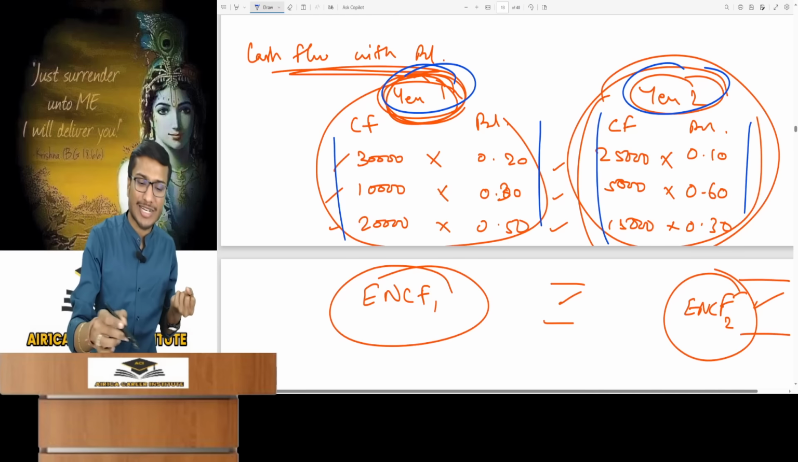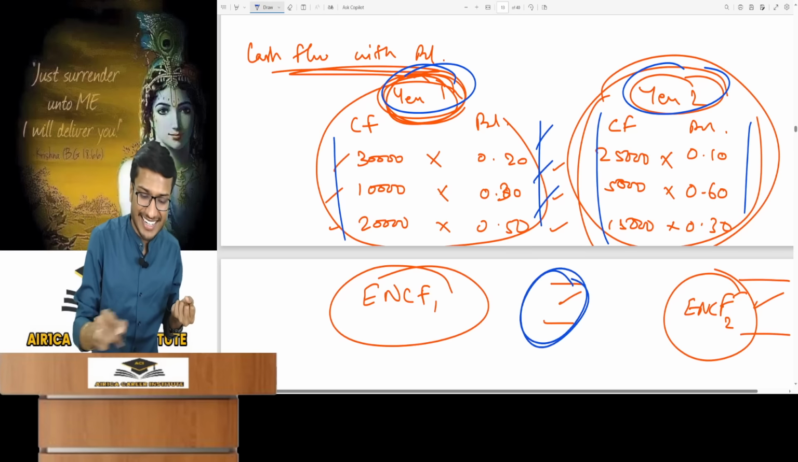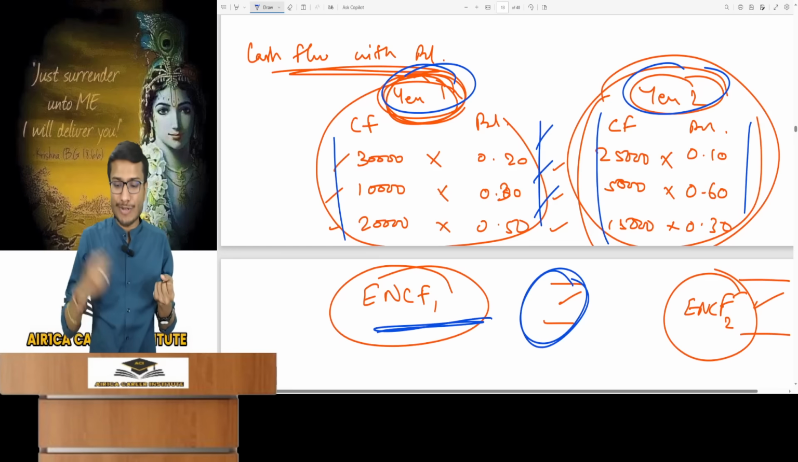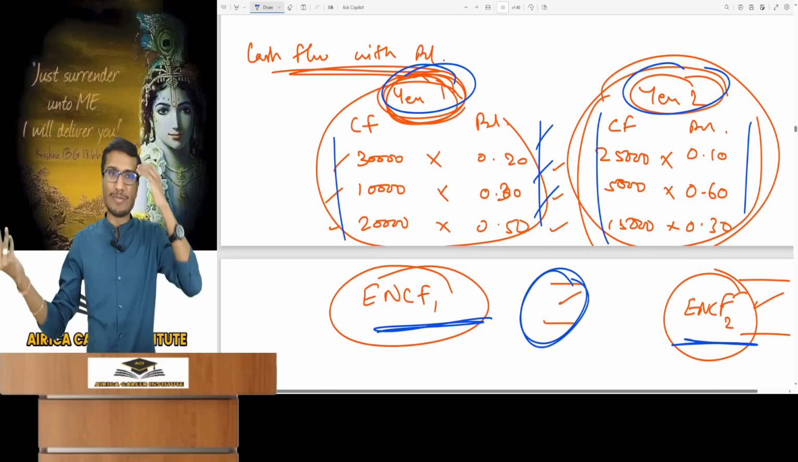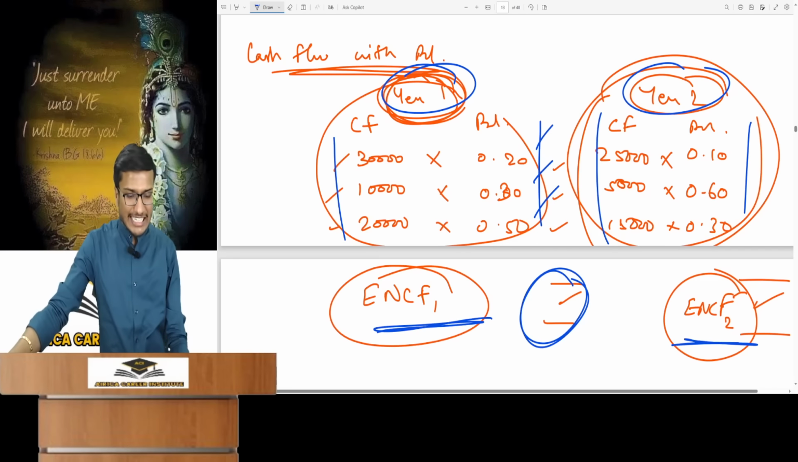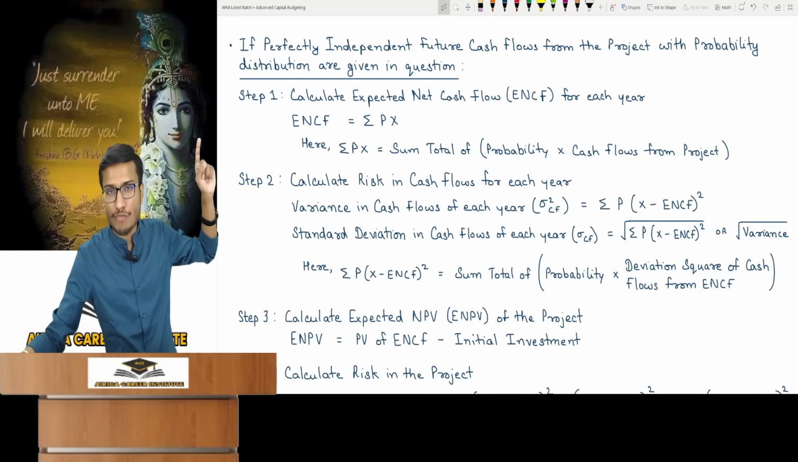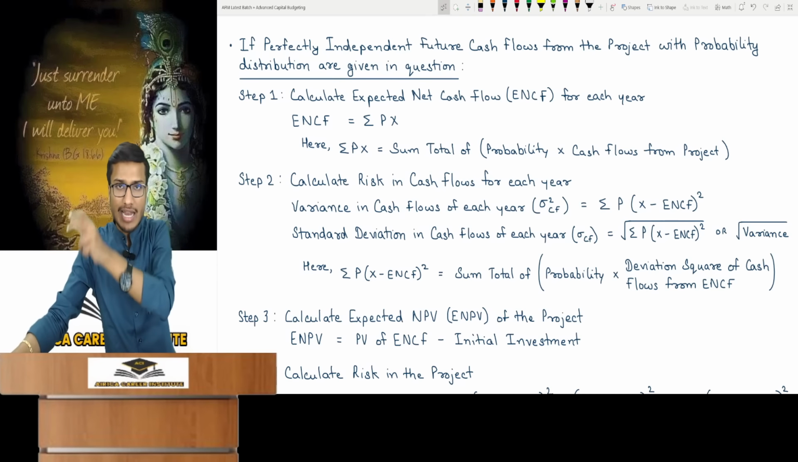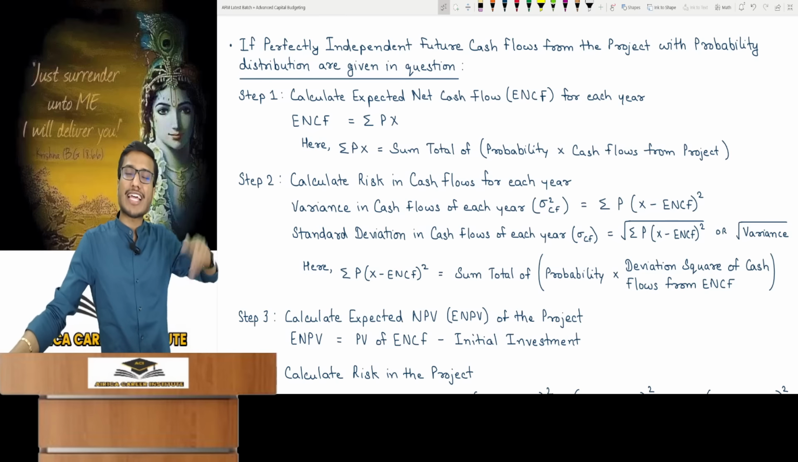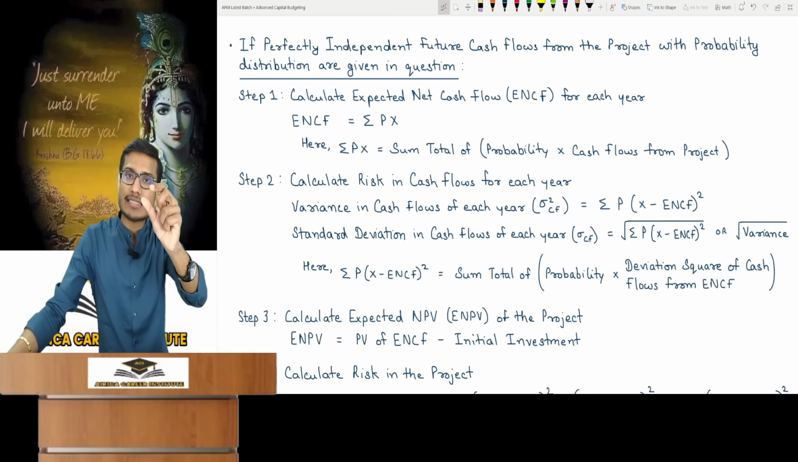You find that by totaling cash flow into probability. Meaning, find the first year's expected net cash flow and do the same for other years. Meaning, find out the expected net cash flow for each year. First step, you will find out the expected net cash flow, NCF, for each year. Calculate the NCF for each year separately. ENCF will come similarly: summation PX. What does X mean here?